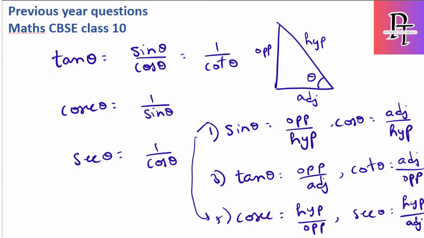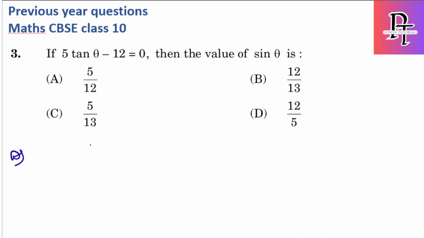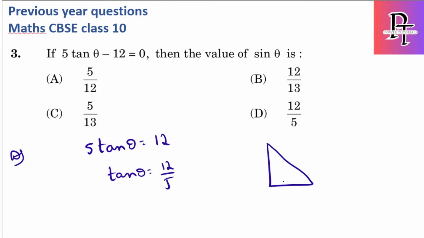Okay, now using this formula, we are going to solve this MCQ. So here, if tan theta is equal to 12 by 5, we can draw the triangle. This is theta. Tan, as I mentioned, is opposite by adjacent. So this is 12, this is 5. Using Pythagoras theorem, let's find the hypotenuse, which is 12 square plus 5 square, which is 144 plus 25, which will be 169. The square root of 169 is 13. So the hypotenuse we got is 13.